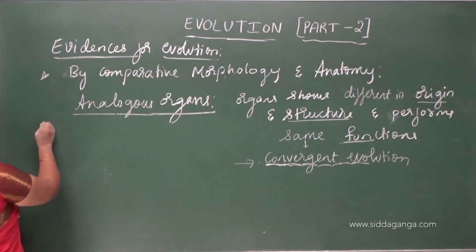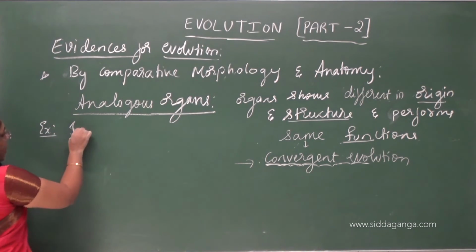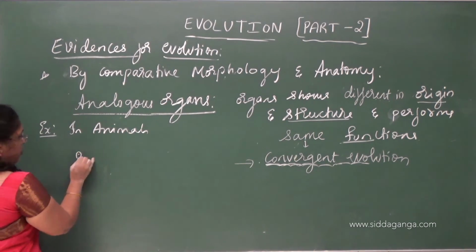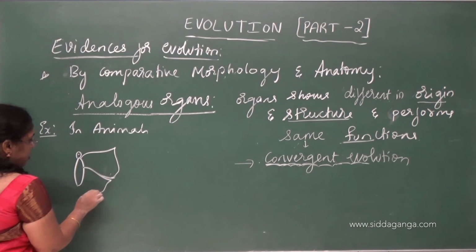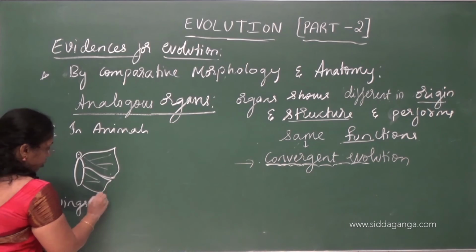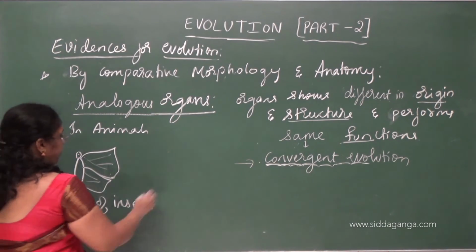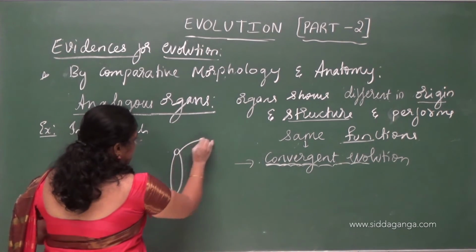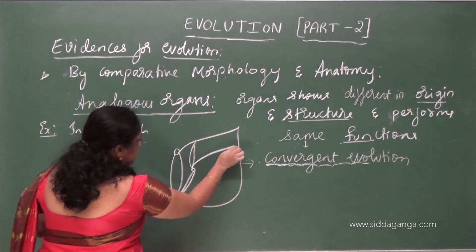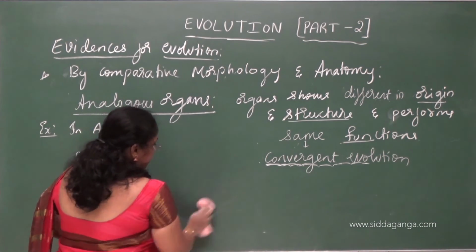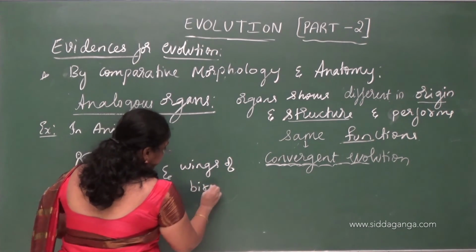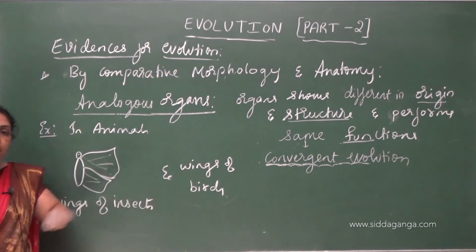Examples for analogous organs in animals, we have wings of insects and wings of birds. Wings of insects and wings of birds.